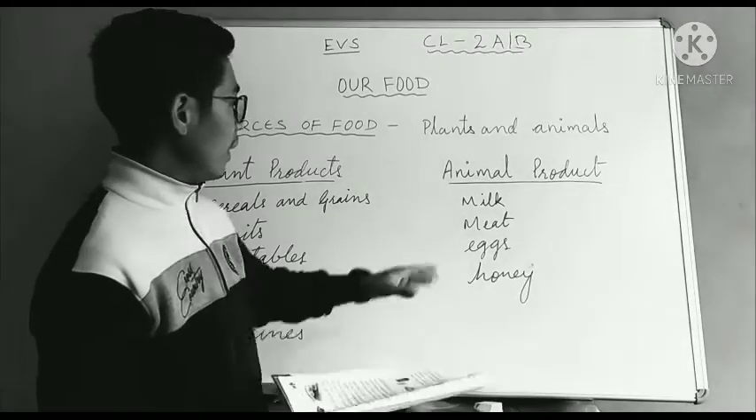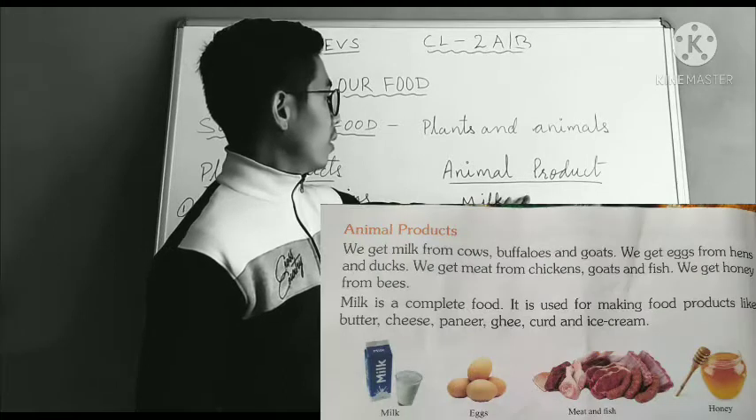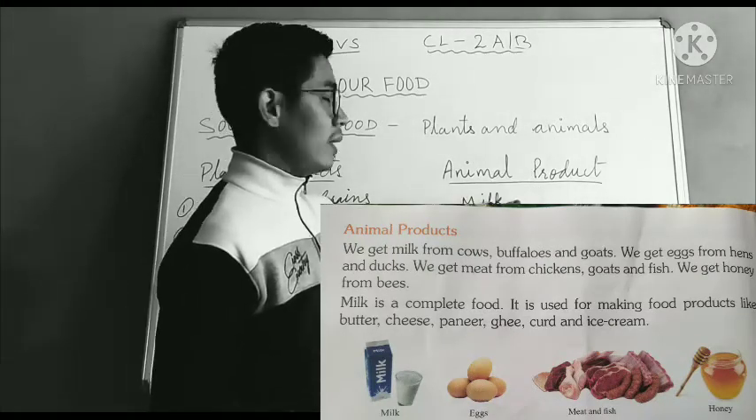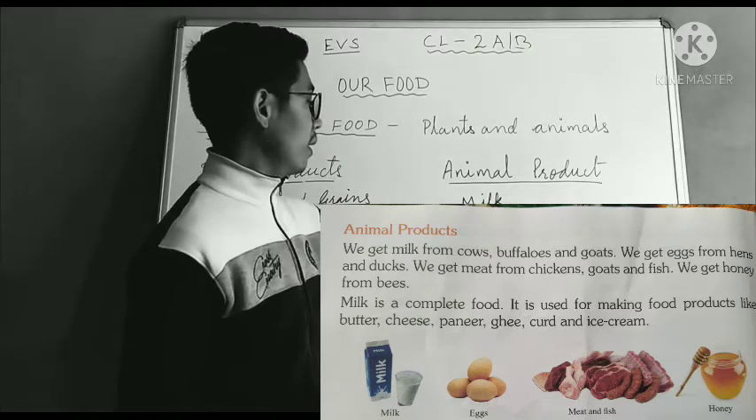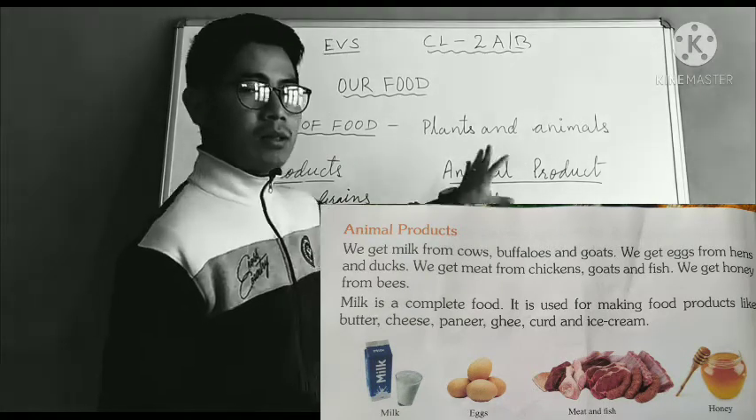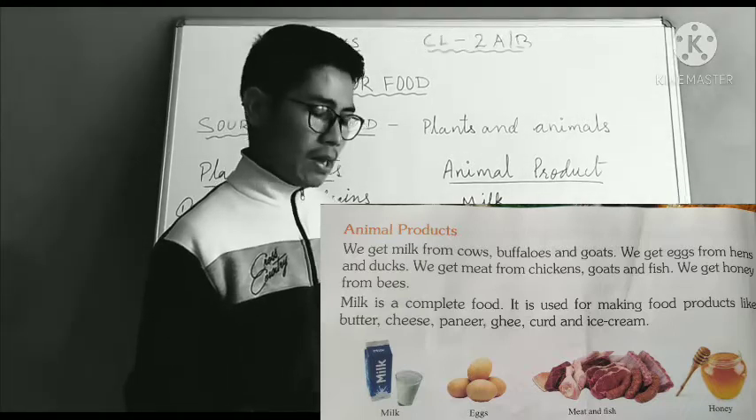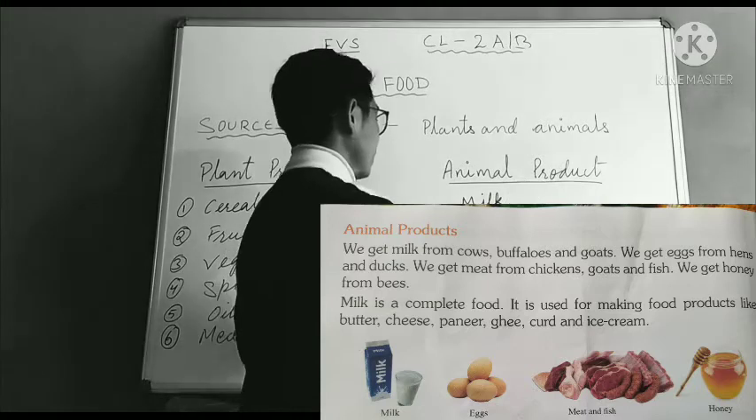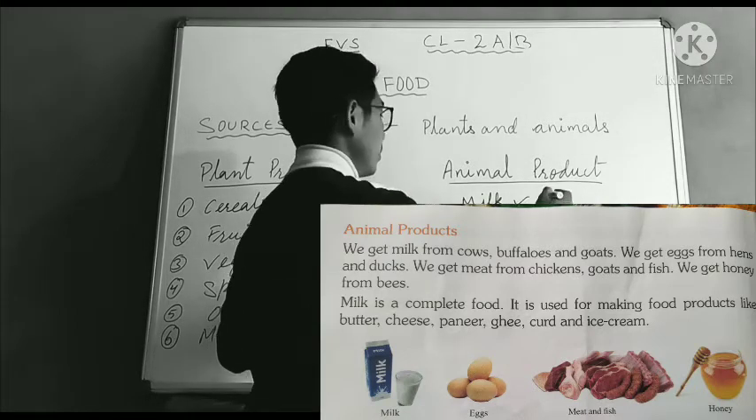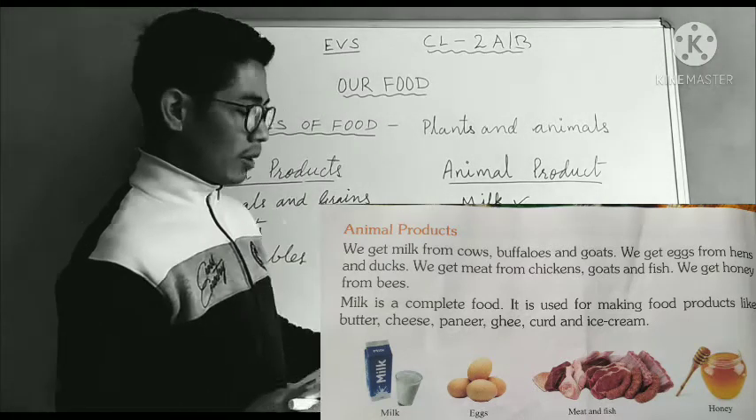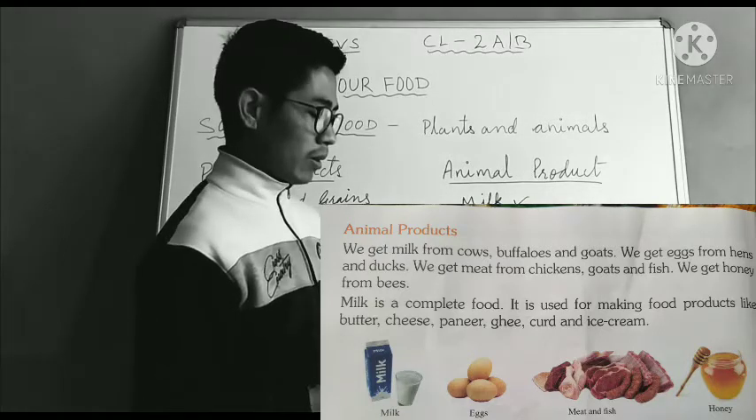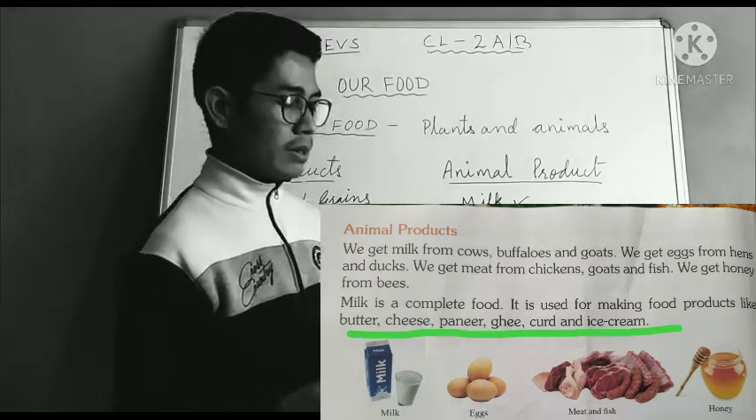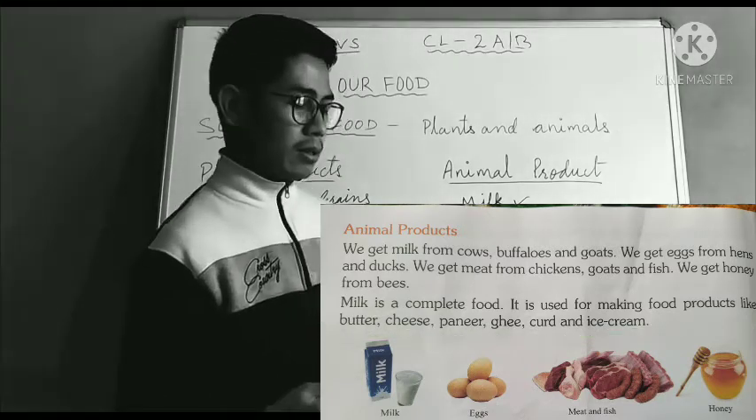Let's move on to the animal products. The things of food which we get from animals are milk, meat, eggs and honey. And from milk we can make many milk products, right? Milk products like butter, cheese, paneer, ghee, curd and ice cream.